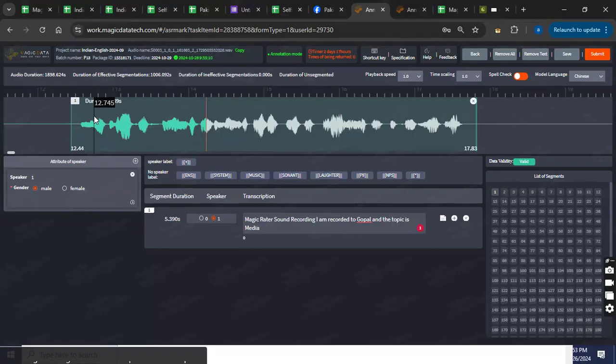Now we are going to see the rules of the transcription, right? So let's begin. I hope the sound is audible, is shared, right? Magic Data Sound Recording. I'm recorded to Gopal, and the topic is media. He's saying magic data sound recording. The machine has written magic rater sound recording. So first thing first, magic data is the name of this platform, and the platform chose to write it like this, magic data combined.